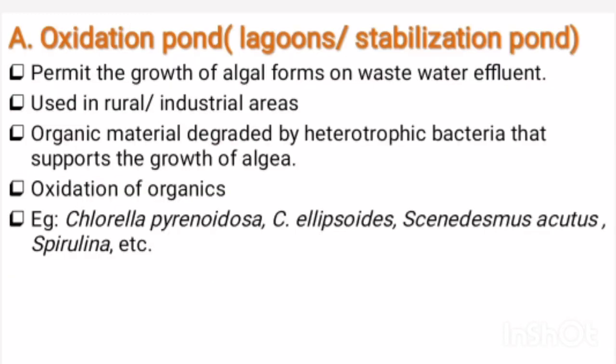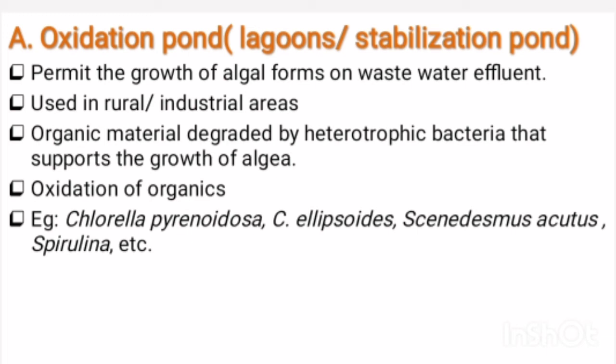Oxidation pond. It is also called lagoons or stabilization pond. Oxidation pond allows the growth of algae on wastewater effluent. It is a secondary treatment method and it is used in rural or industrial areas.